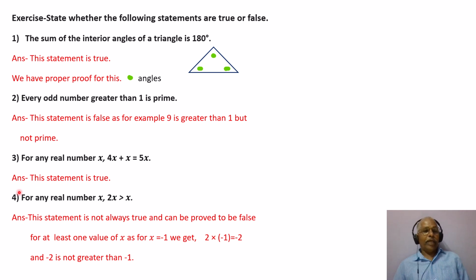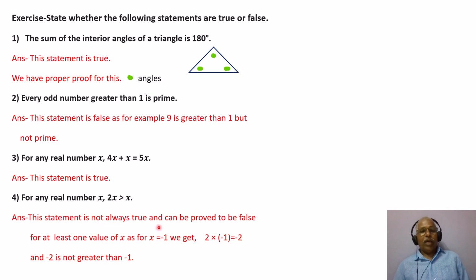Answer, this statement is true, always true.